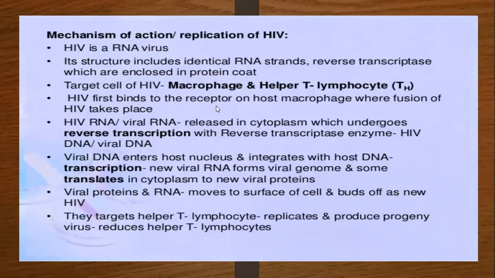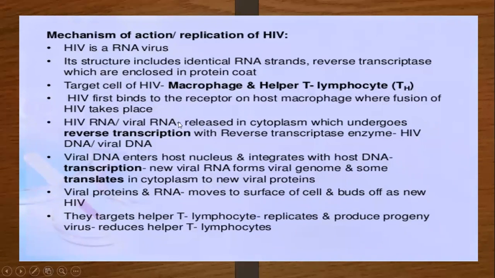HIV first binds to the receptor on the host macrophages, where fusion of the HIV takes place. Once the HIV virus comes into the blood, it attacks the macrophages and fusion between the macrophages and HIV takes place.